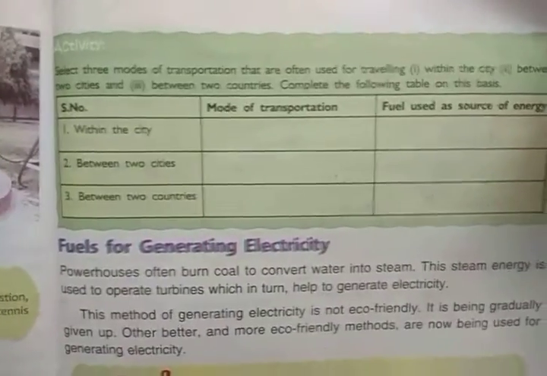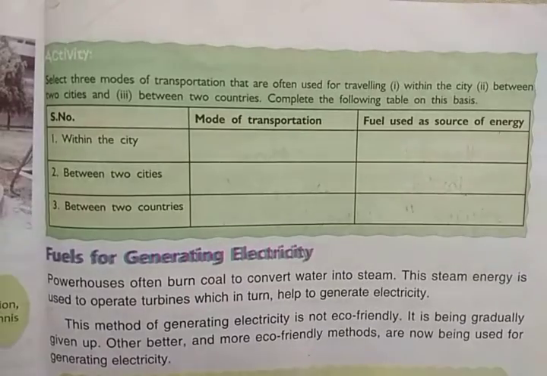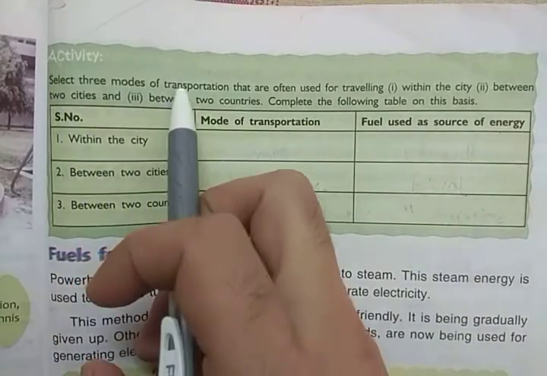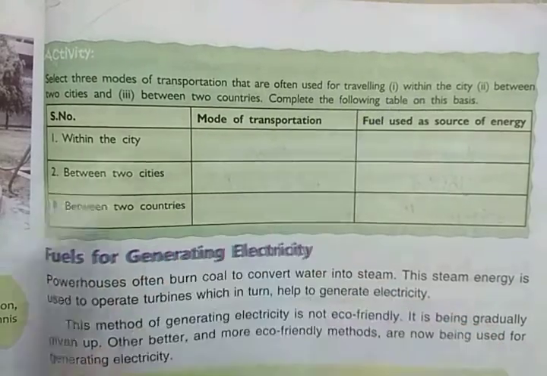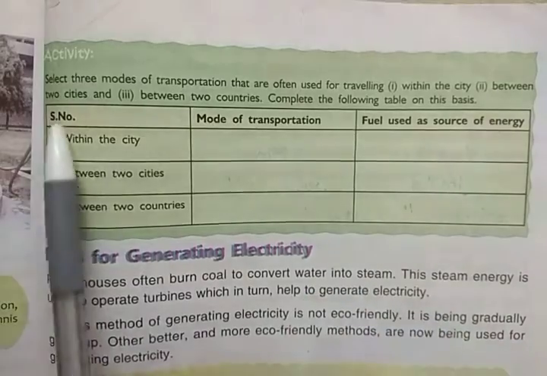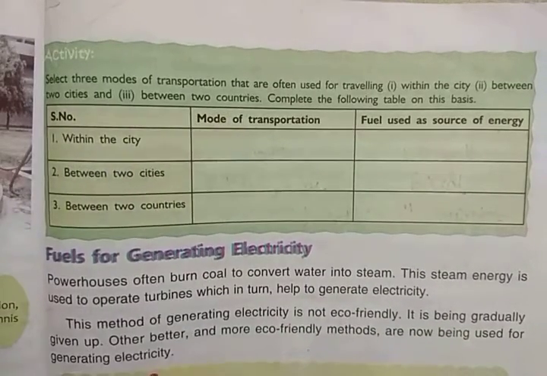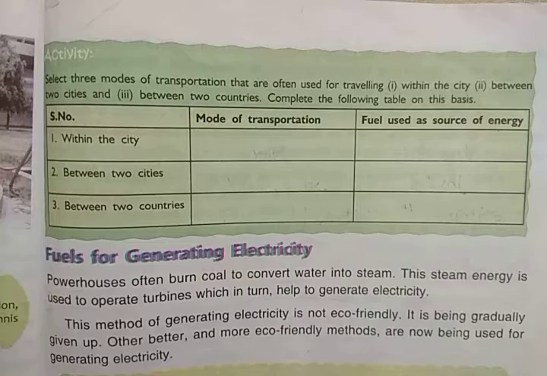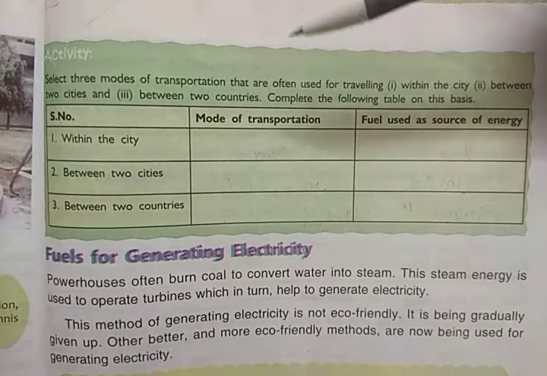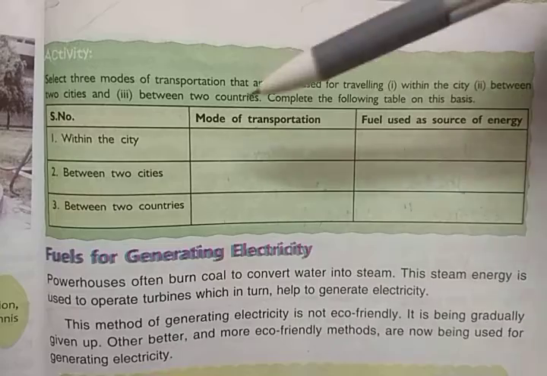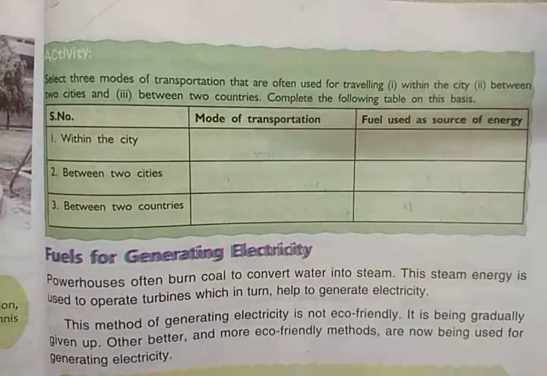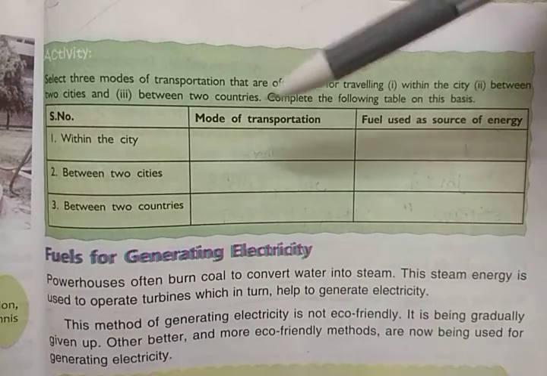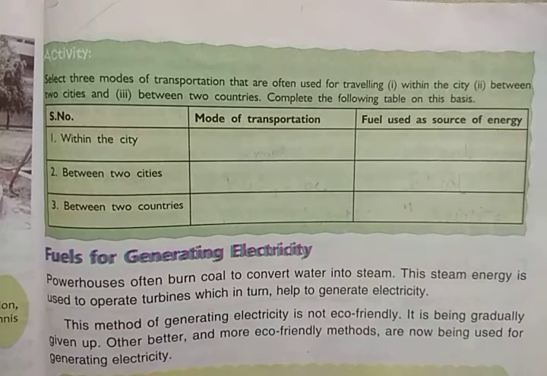Now today we will discuss the activity based on this. Select 3 modes of transportation that are often used for traveling: first, within the city; second, between two cities; and third, between two countries. So we have to choose the mode of transportation used for traveling within a city, between two cities and between two countries. We have to complete the following table on this basis.